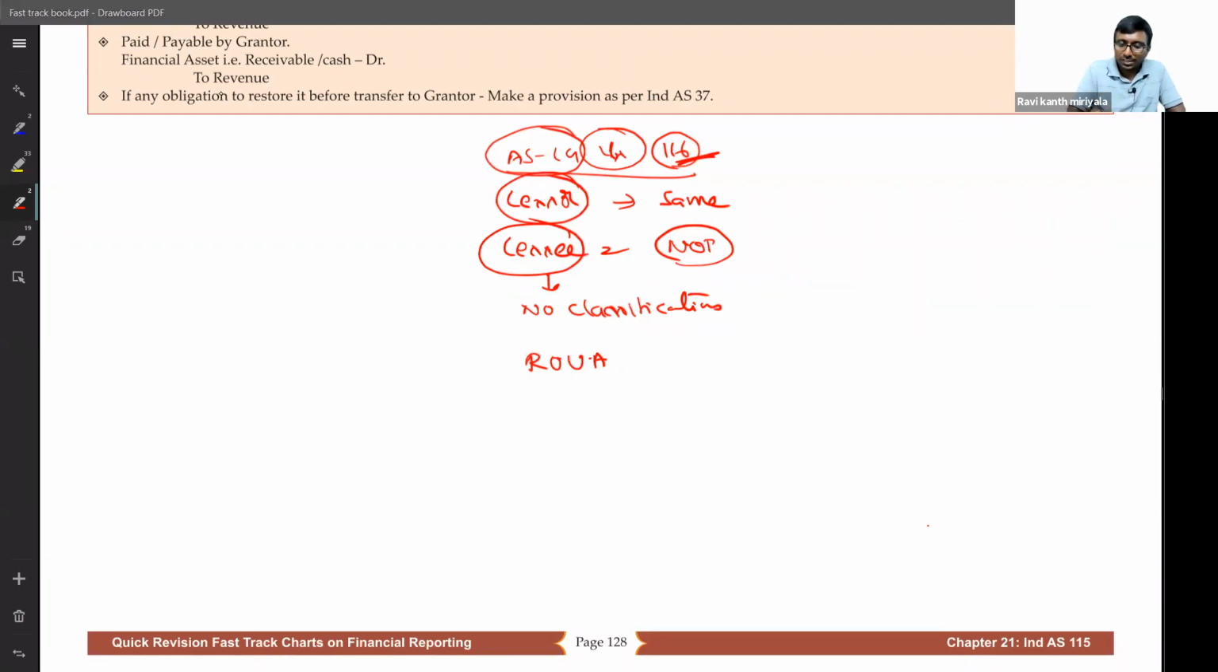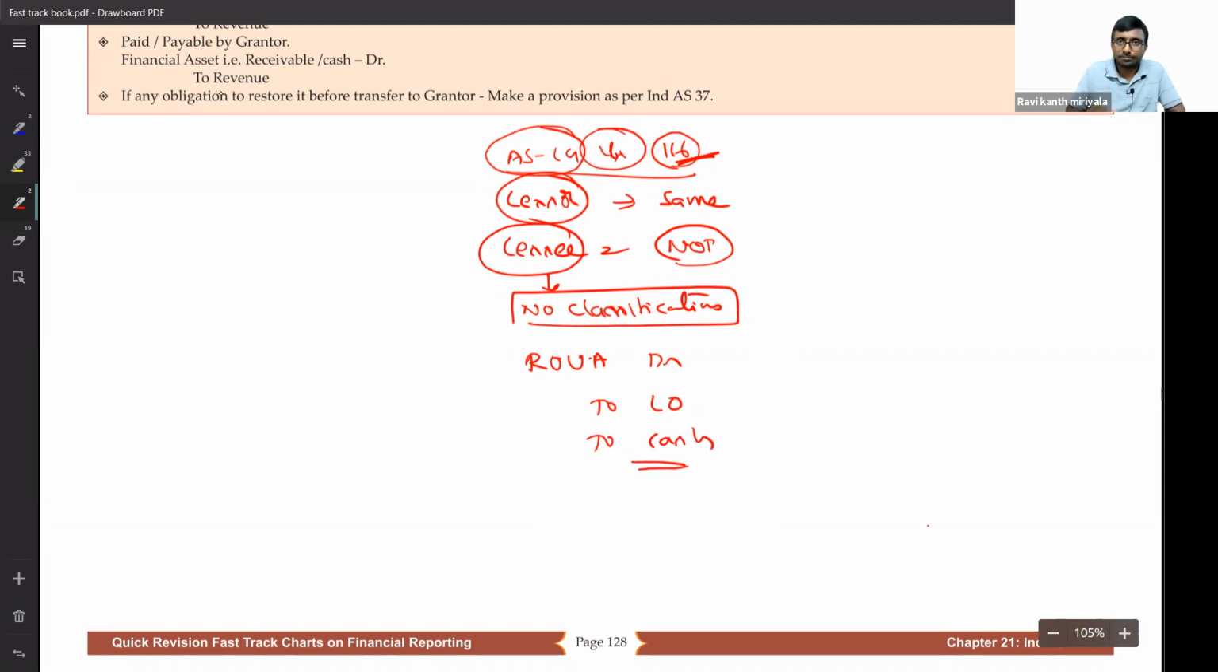So no classification, as per the lessee's books. For any kind of lease, ROUA account is debited to lease obligation, and if you have already paid some money, that will come too. That's it. What is lease obligation? Step one, we are always supposed to calculate the lease obligation. Next, step two comes.